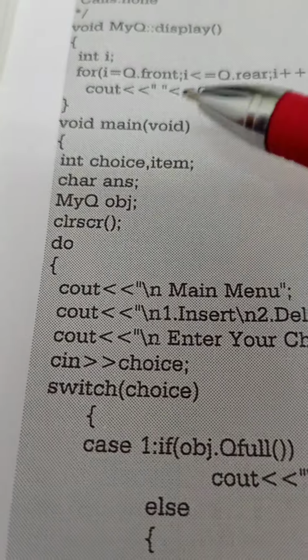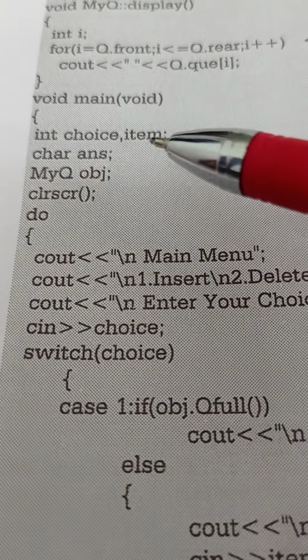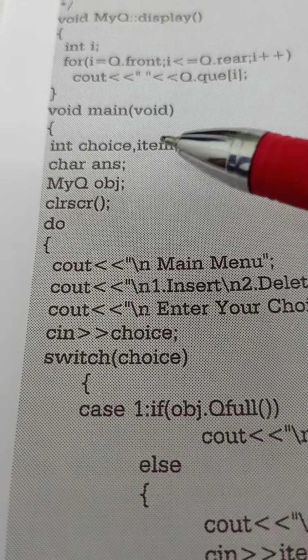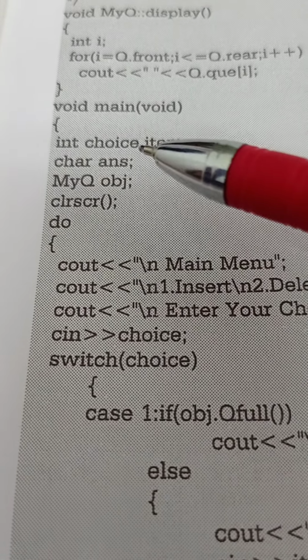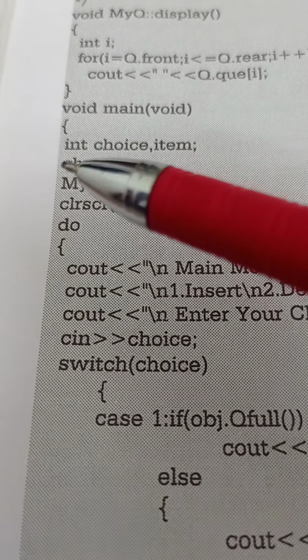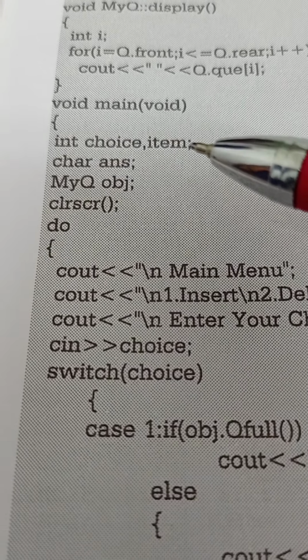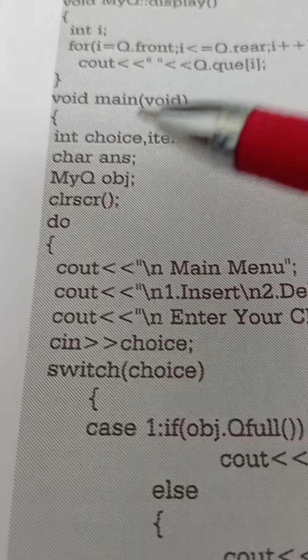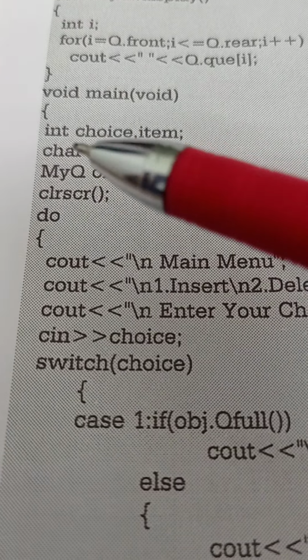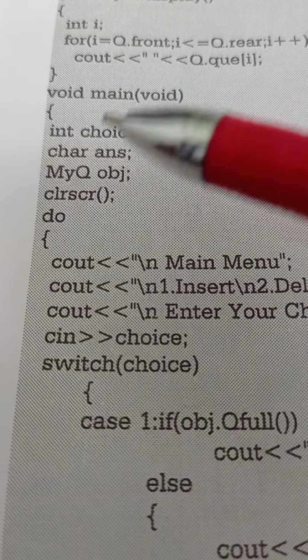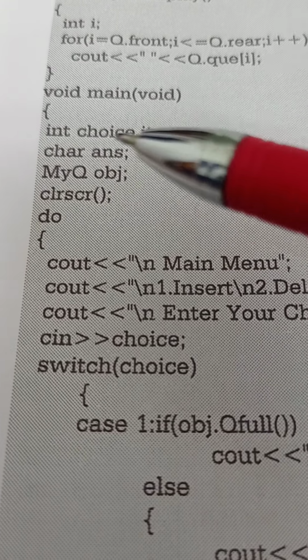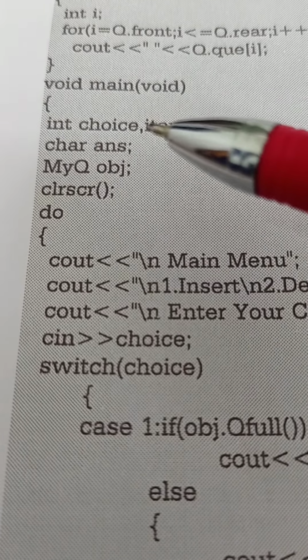Then we will declare some variables, choice and item. These are variables of type int. Here we have to mention what type the variables are, therefore we will take these as int. But here we have taken one more variable, answer. What type is it?